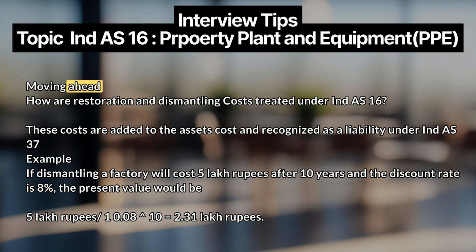Moving ahead, how are restoration and dismantling costs treated under Ind AS 16? These costs are added to the asset's cost and recognized as a liability under Ind AS 37. Example, if dismantling a factory will cost 5 lakh rupees after 10 years and the discount rate is 8%, the present value would be 2.31 lakh rupees. In interviews, stress the unwinding of the liability as a finance cost over the asset's life.